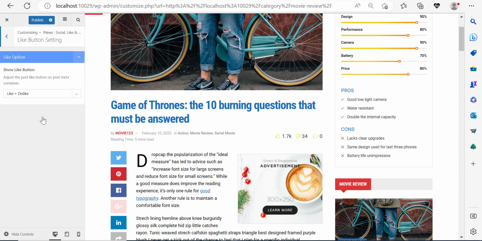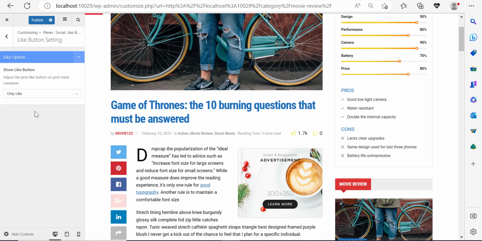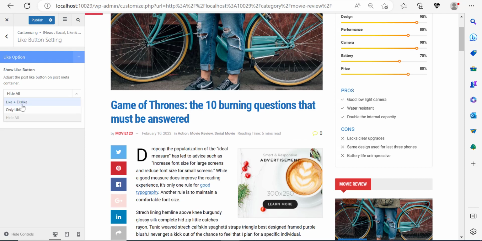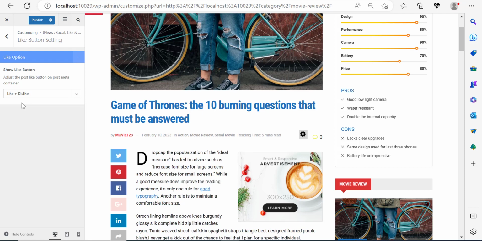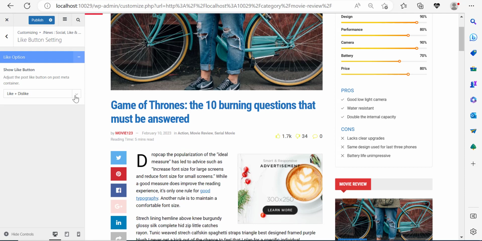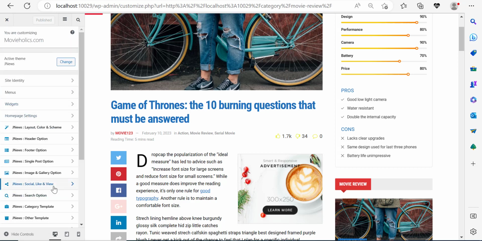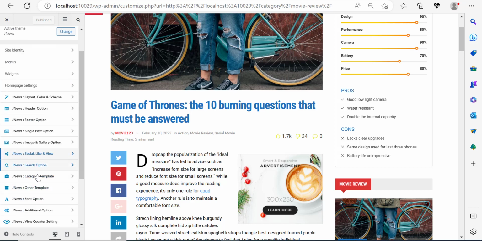Like button settings, so click on it. Here we have like and dislike, but if you're a dictator, you can only show likes. For example, let's say you don't like to show the dislikes. You can decide to only show likes, or you can decide to hide everything. In this instance, no dislikes or likes are going to be shown. In my case, I'm a very democratic person, so I'm going to click on like plus dislike because I want to show the people that like me and the people that don't like me, right? And besides, here we have 1,700 people liking us, so it's only obvious that we're handsome. So right now we're done with the social like and view option.